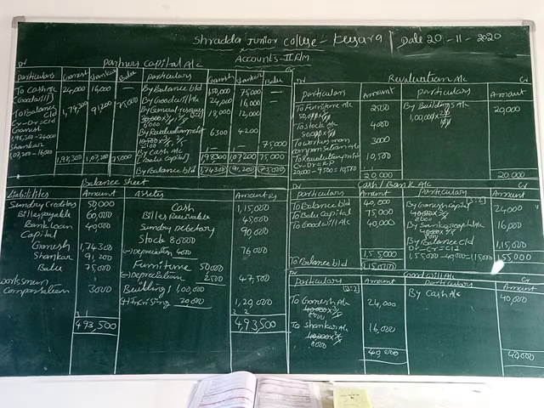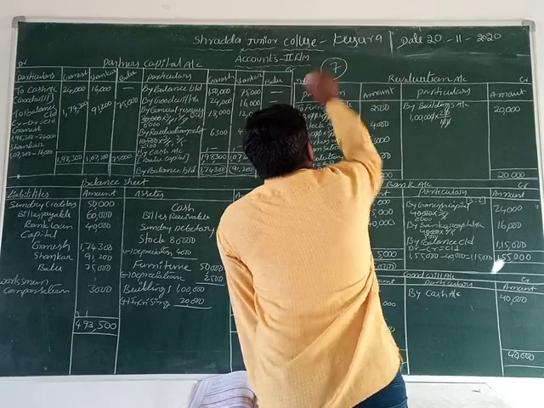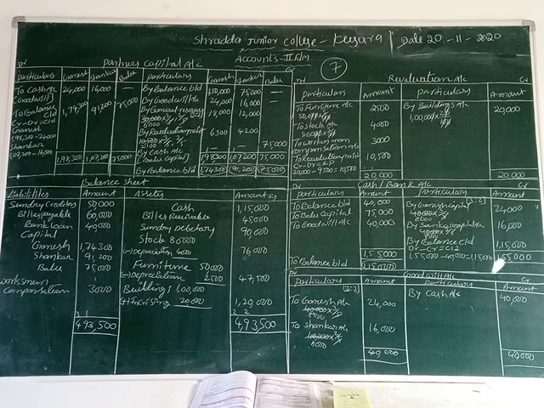Okay, now we can make the new balance sheet. So first we make the revaluation account, cash or bank account, goodwill account, partners capital account and balance sheet. These 5 accounts we do, and the final account is completed. This is question number 7. Which question, students? Question number 7. So this is one of the 20 marks oriented problems. Okay, now you can write down and practice this question, students. Okay, thank you so much.